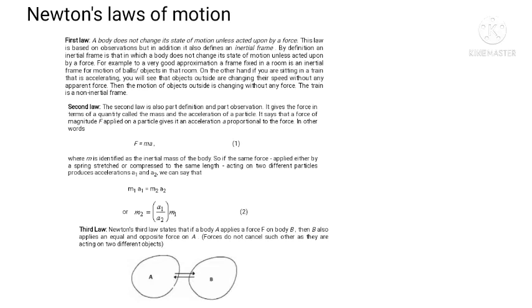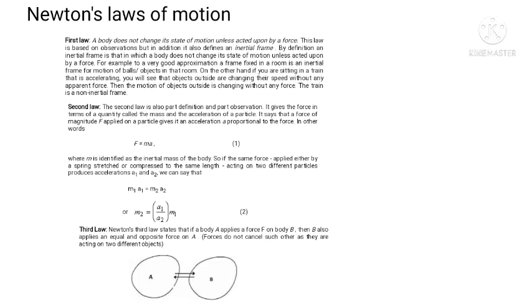By definition, an inertial frame is one in which a body does not change its state of motion unless acted upon by a force. For example, to a very good approximation, a frame fixed in a room is an inertial frame for the motion of a ball.